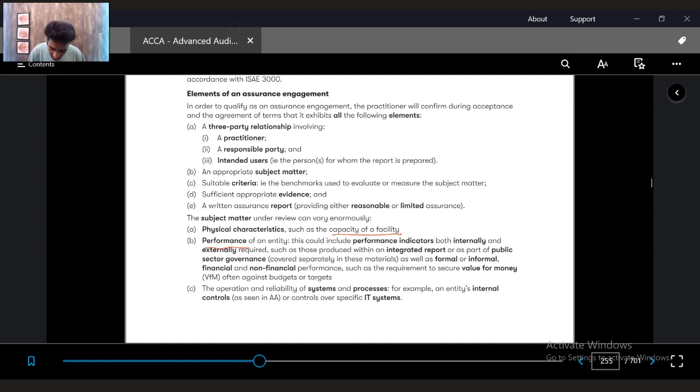It could be based upon the performance of an entity. Performance could be internal, for internal communication, like management reports, or the performance of employees, or of a specific sector, or of a specific subsidiary, etc. Or it could be external as well, like financial statements. It could be financial performance as well as non-financial performance, like an integrated report as part of public sector governance.